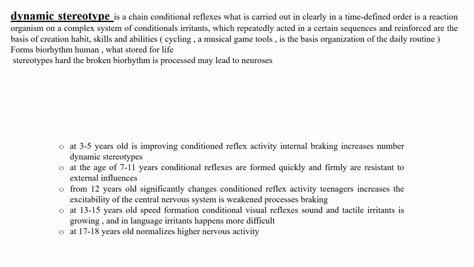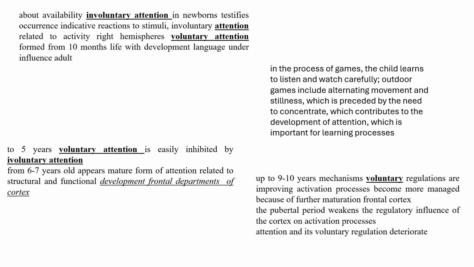At 13-15 years old, the speed of forming conditional reflexes to visual, sound, and tactile irritants is growing, but language irritants work with more difficulty. That's why at 13-15 years old we usually have problems with concentration and with learning knowledge. At 17-18 years old, higher nervous activity normalizes.